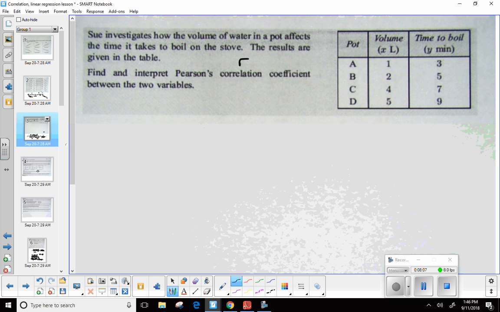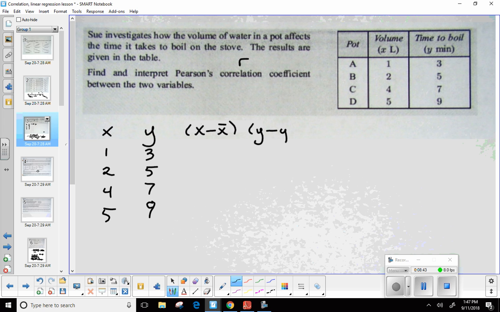All right, so I'm going to go ahead and create a table because, you know, tables really do a lot to help us organize all of our data, right? So I'm going to take my X's and my Y's. I'm going to start by listing them. So we have 1, 2, 4, and 5 liters. And then for the Y's, we have 3, 5, 7, and 9 minutes. Now, think about those formulas. We need certain things. I need X minus its mean. I need Y minus its mean. I need a product of the two.